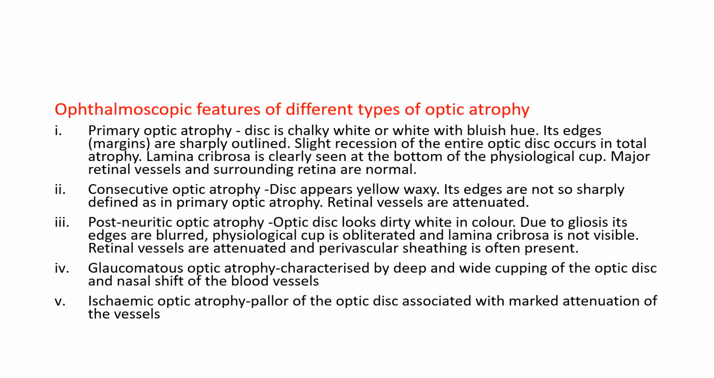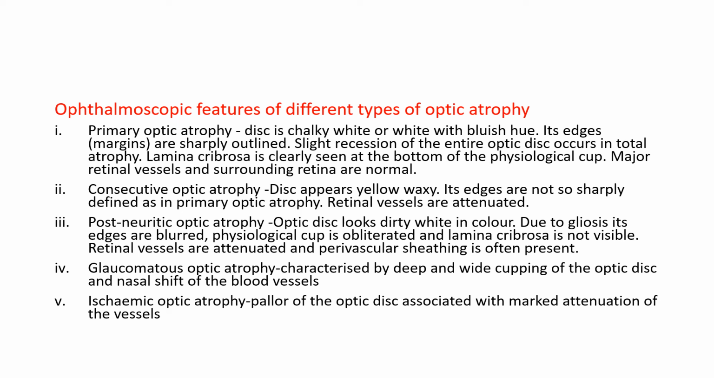Now coming to the consecutive optic atrophy. Here all the features that you see in cases of retinitis pigmentosa you see here. So there will be waxy pallor of the disc. The edges are not so sharply defined as in primary optic atrophy, and the retinal vessels are attenuated. So waxy pallor of the disc, the margin is not that well defined as you see in primary optic atrophy, and there will be attenuated vessels.